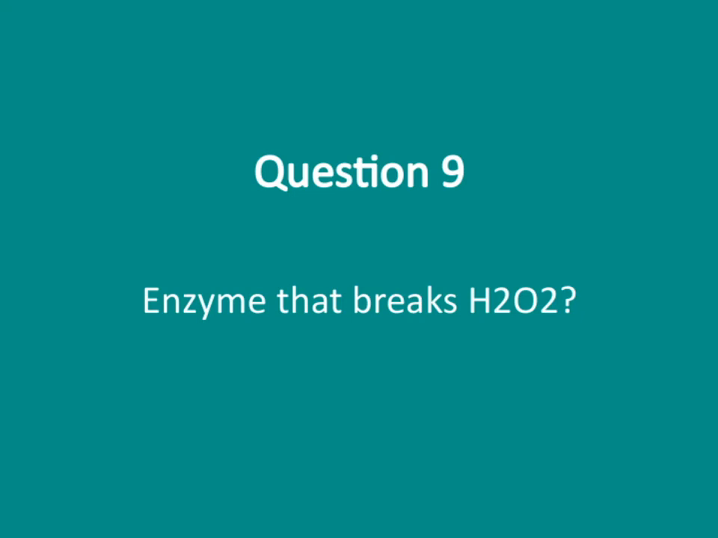Let's take a look at this question. What enzyme breaks down hydrogen peroxide, H2O2? This is a really important point because hydrogen peroxide is a byproduct of many metabolic processes, and if it accumulates, it can be harmful to cells. So, the enzyme responsible for breaking down H2O2 is called catalase.